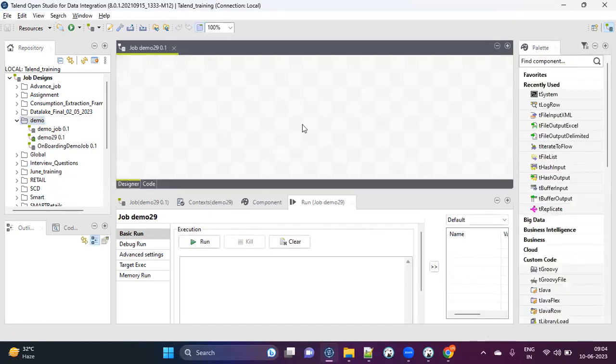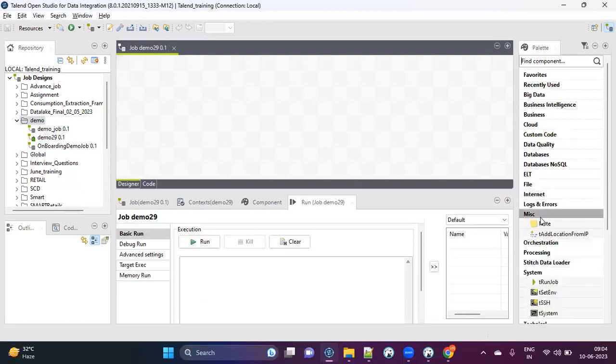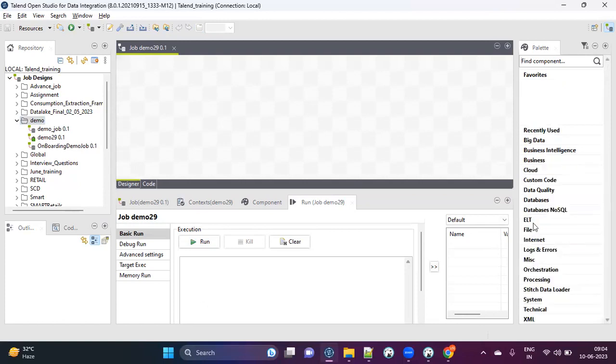So once the job is created, you will see that all the other windows which were basically white earlier have started to come into the picture. What we have here on the right hand side is nothing but the palette. This palette has all the components that we would need to use.